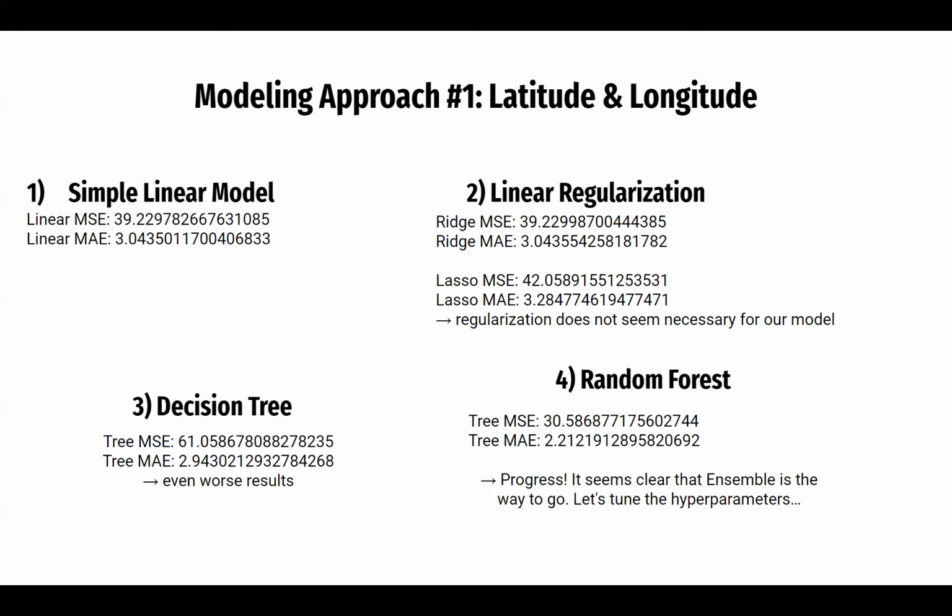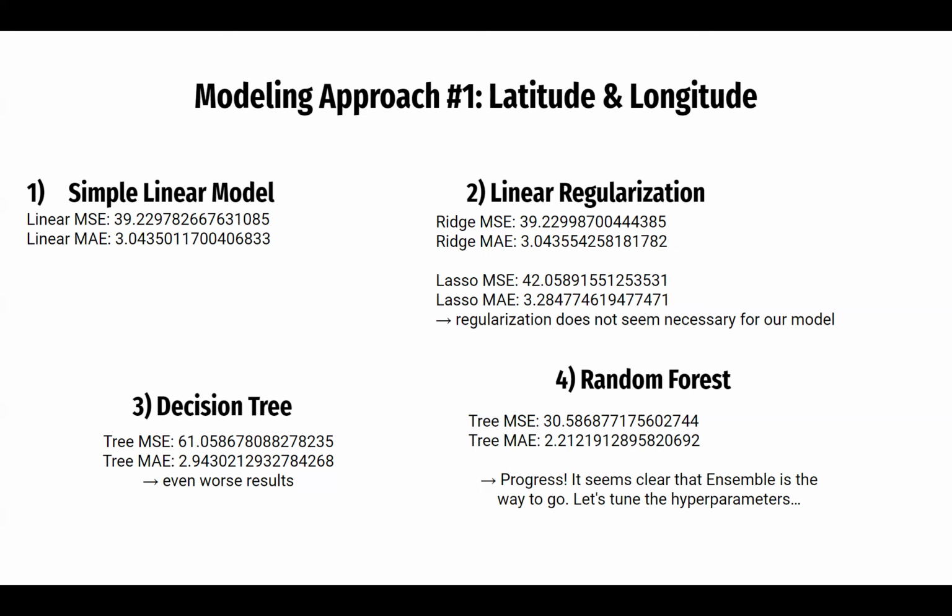In fact, it was actually a little bit worse when we created ridge and lasso models. And so we decided to see what decision trees would look like. But this created the worst results so far, going all the way up to 61. And so we realized that going towards ensemble would probably be our best bet, especially to reduce some of the variance. And so we started with a random forest model, which you can see is the first and very significant improvement that we had, going all the way down to around 30.